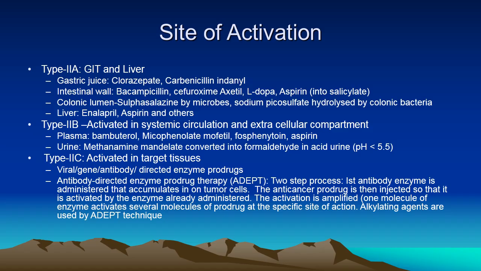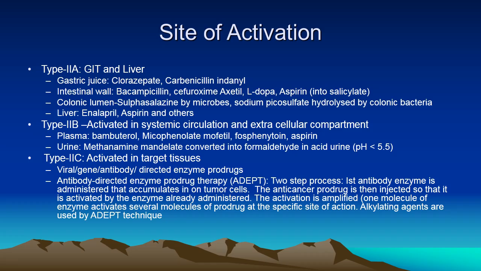Type 2C is activated in target tissues, and these are actually directed prodrugs: virus-directed enzyme prodrug therapy, gene-directed enzyme prodrug therapy, and antibody-directed enzyme prodrug therapy. One example is antibody-directed enzyme prodrug therapy, called ADEPT. A two-step process is used.